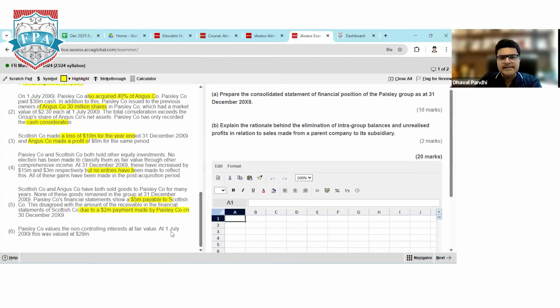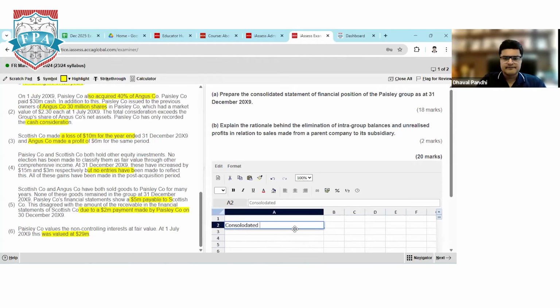P company valued NCI on 1st July at $29 million. So I can highlight this also. The fair value of NCI has been given to us. So once I have marked all things as important, I need to start presenting my answer. I'll make it the bigger one. Okay, that's perfect.